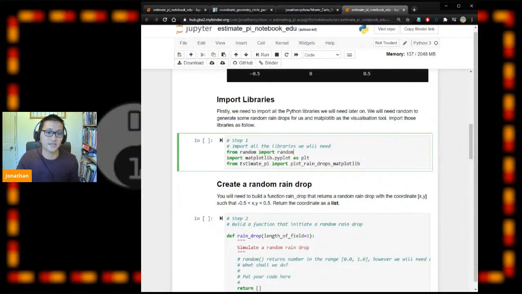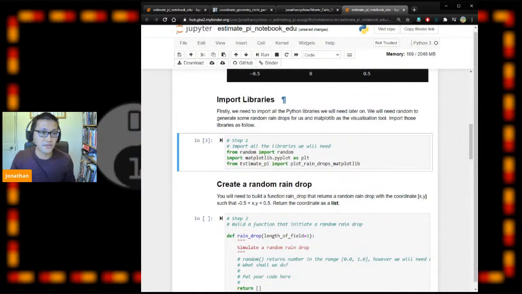Let's execute this Python cell with Control Enter. It will go blue and a number will show up. If you see that, it means Binder has executed the Python cell in the background, and you can go forward.